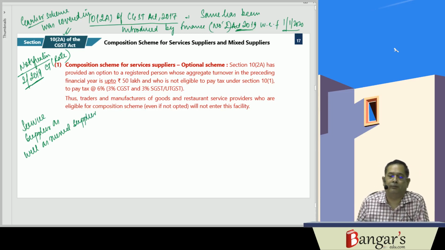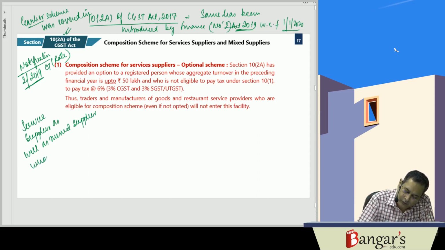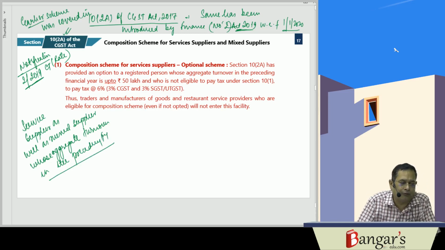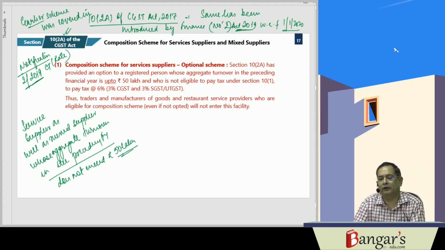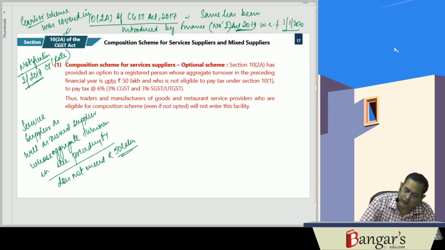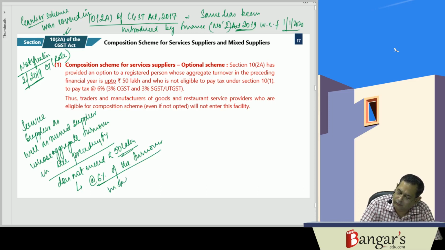Those whose aggregate turnover in the preceding financial year does not exceed rupees 50 lakhs can pay tax at the rate of 6% of the turnover in the state or union territory, where 3% is the CGST element and 3% is the SGST element.